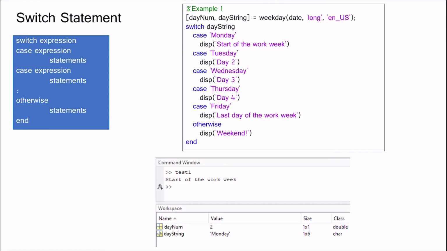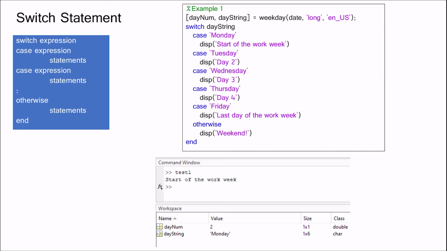Another condition statement provided by MATLAB is the switch statement. A switch block conditionally executes one set of statements from several choices. Each choice is covered by a case statement. The switch statement tests each case until one of the cases is true. When a case is true, MATLAB executes the corresponding statement and exits the switch block.